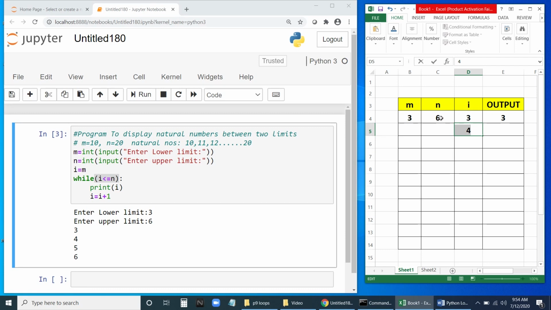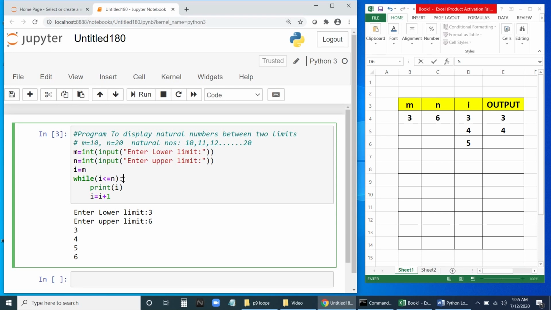Is 4 less than n? What is n now? n is 6. Is 4 less than or equal to 6? Yes. So it will enter into the loop. It will print i, so now it will print 4. Next i will be incremented by 1, so 4 plus 1 it will be 5.